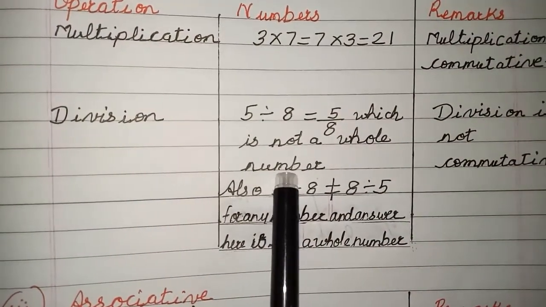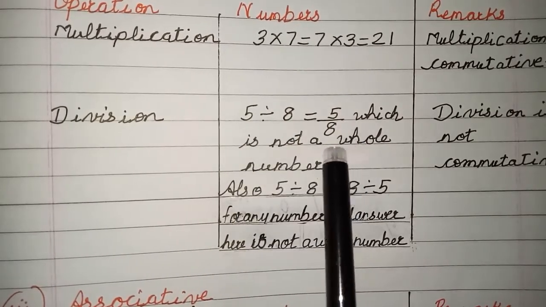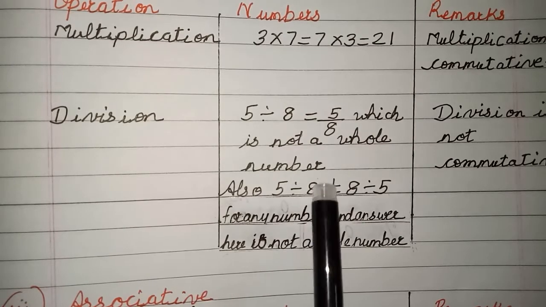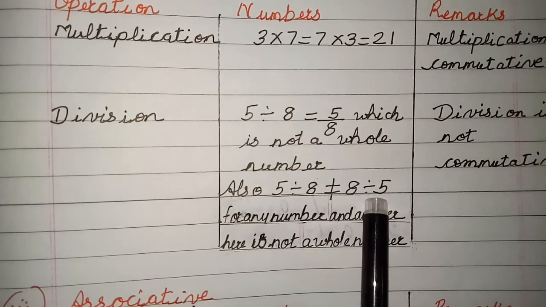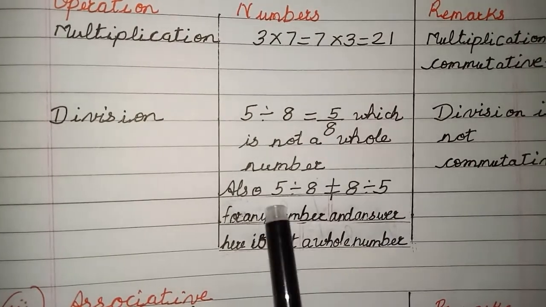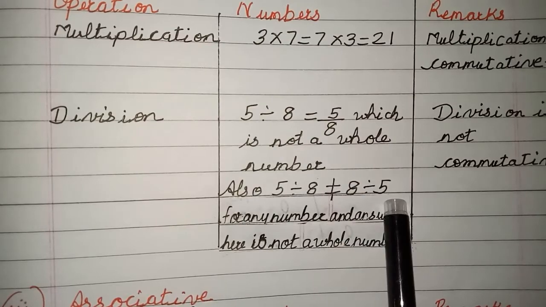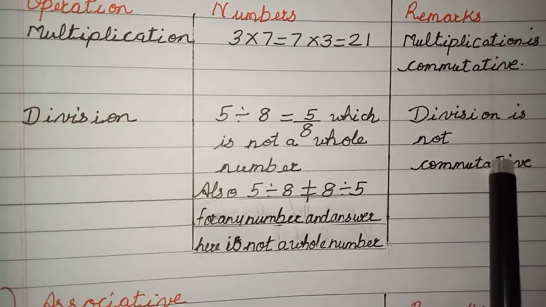Division also I cannot do because if I do 5 divided by 8, 5 by 8 is not a whole number. So I need not check. Even if I check, children, you know that 5 divided by 8 is not the same as 8 divided by 5, because the answer first of all is not a whole number and this will not be true for any number. Yes or no? So I will write here: division is not commutative for whole numbers.